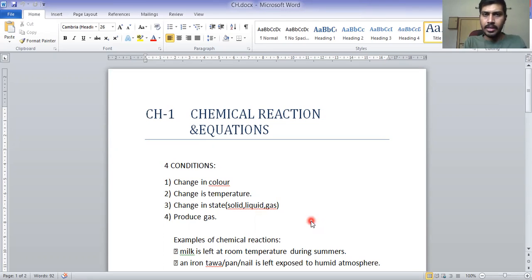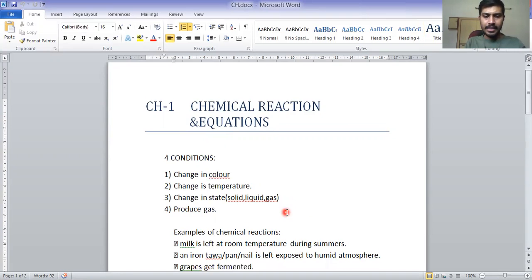This is also a chemical reaction because the taste is changed, and there is a production of gas. Whenever we leave milk outside the fridge in the summer season, it gets converted into curd and gas is produced. That's why we can say that this process is a chemical reaction.